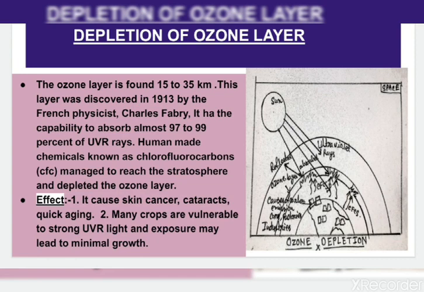The last topic in this chapter is the depletion of the ozone layer. The ozone layer is found at 15 to 35 km. This layer was discovered in 1913 by French physicist Charles Fabry. It has the capability to absorb almost 97 to 99% of UVR, that is ultraviolet rays.